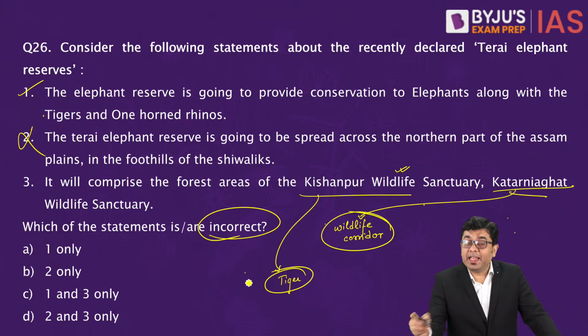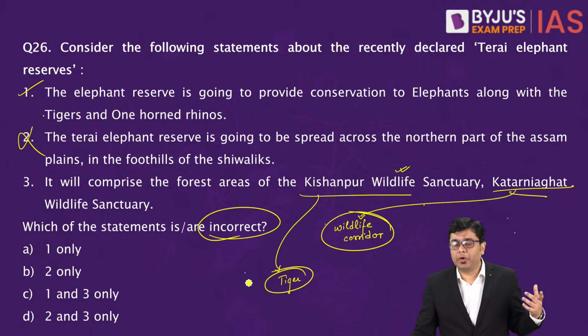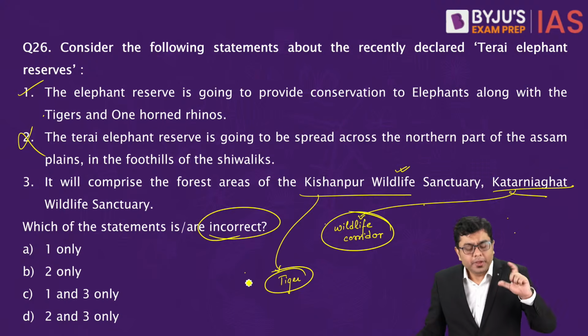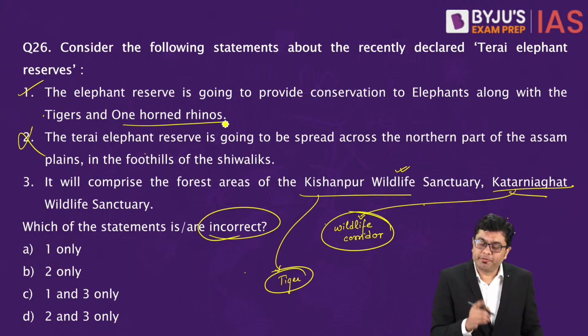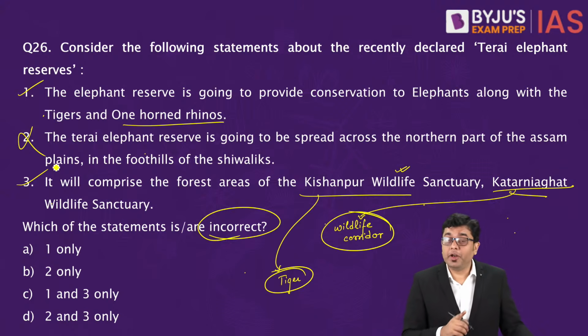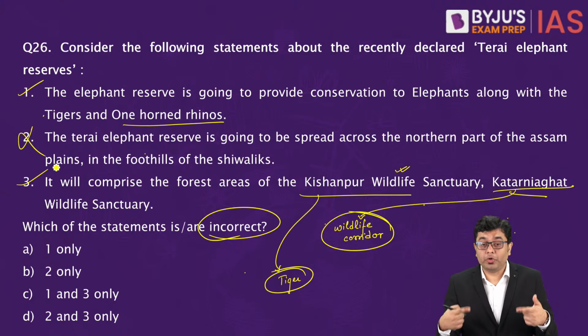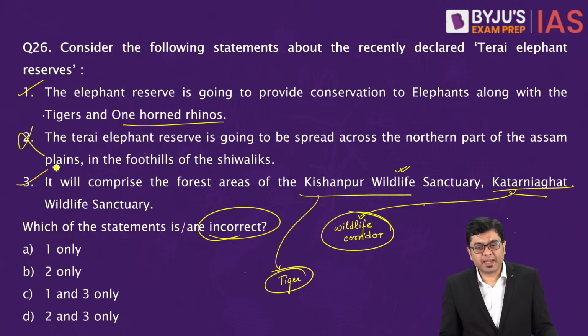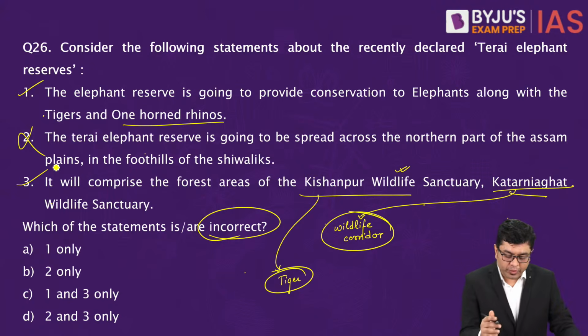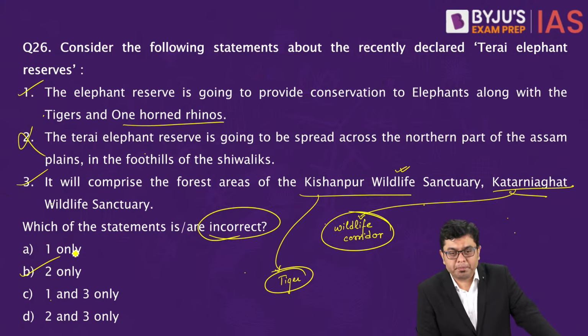Now, the Tarai Elephant Reserve in general, when you think about elephant reserve in the Tarai belt, you never think about the population of one-horned rhino. So here the one-horned rhino population is also increasing significantly in those areas. So there has been a growth or a spurt in the population of one-horned rhinos, particularly in the northern part of Uttar Pradesh. So here, which of them are incorrect? The correct answer in this case is going to be B, that is 2 only.